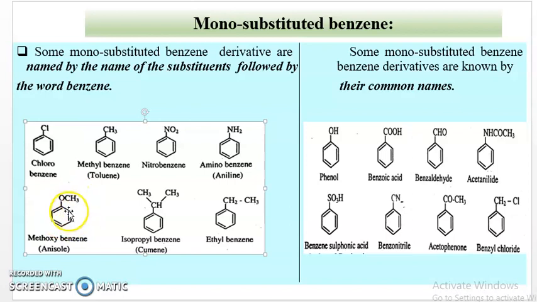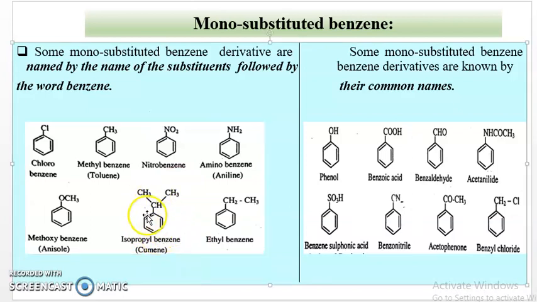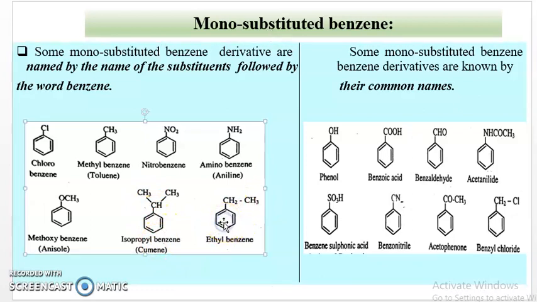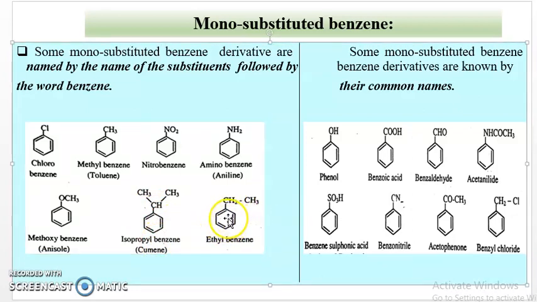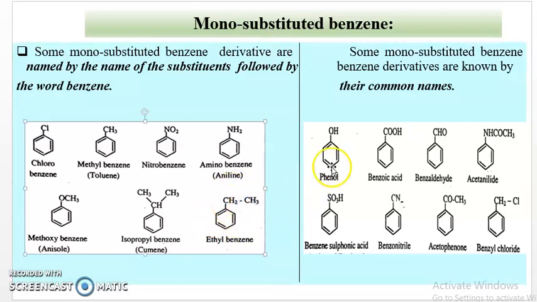It is an ether compound. The functional group is ether, carbon, oxygen, carbon linkage. Then next example is isopropylbenzene. One hydrogen atom of the benzene ring is substituted by an isopropyl group. Isopropyl group means the second hydrogen atom of propane is substituted, therefore it is an isopropyl group. And the common name of this compound is cumene. Then next is ethylbenzene. In ethylbenzene, the hydrogen atom of the benzene ring is substituted by an ethyl group.